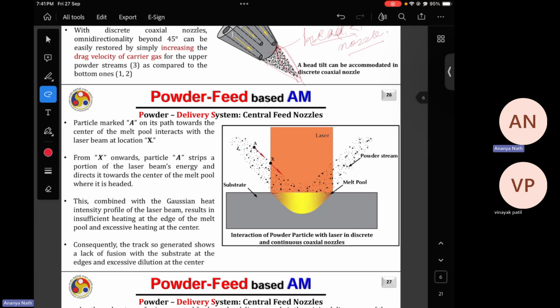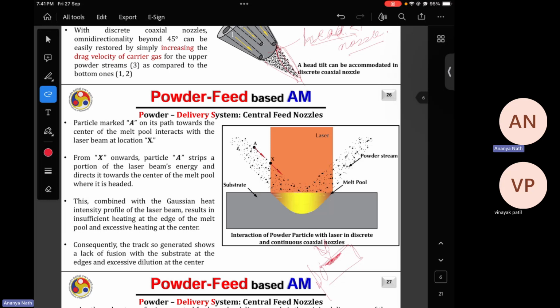So when DED got invented, the first application of DED was cladding, which was extensively used at that time. Cladding is basically repairing a worn out machinery part. For example, if you have a shaft and this portion is worn out, then the shaft will rotate, and over this portion the material will get deposited.